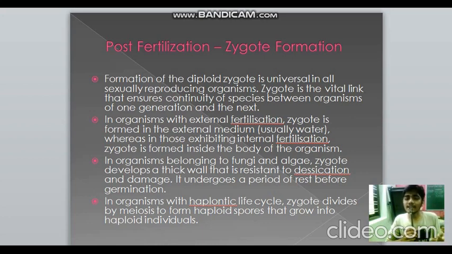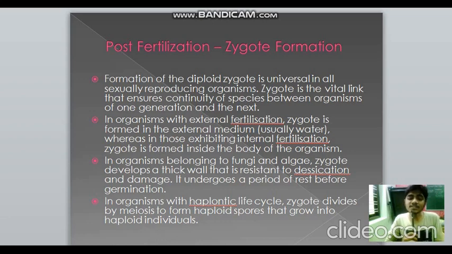In organisms like fungi and algae, the zygote, as soon as it's formed, before getting into any further process, forms a thick wall around itself so that it does not undergo any damage, because it's external fertilization. Those organisms undergo external fertilization, so there is a chance that predators can cause damage to it. So it produces a thick wall around it so that it's resistant to desiccation and damage. It also undergoes a period of rest before it can actually germinate.